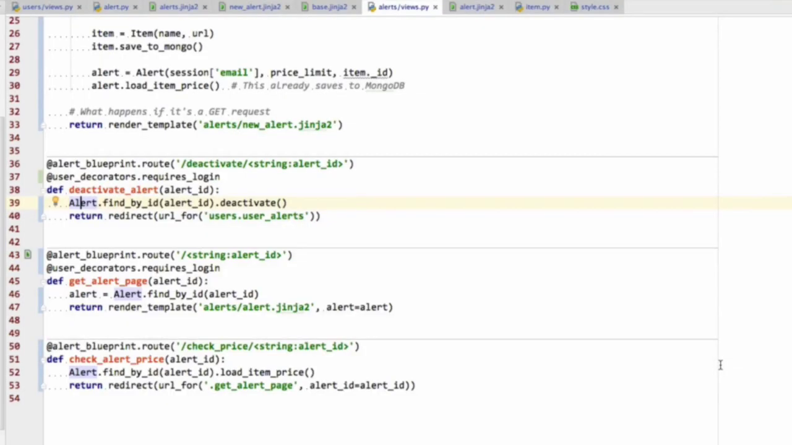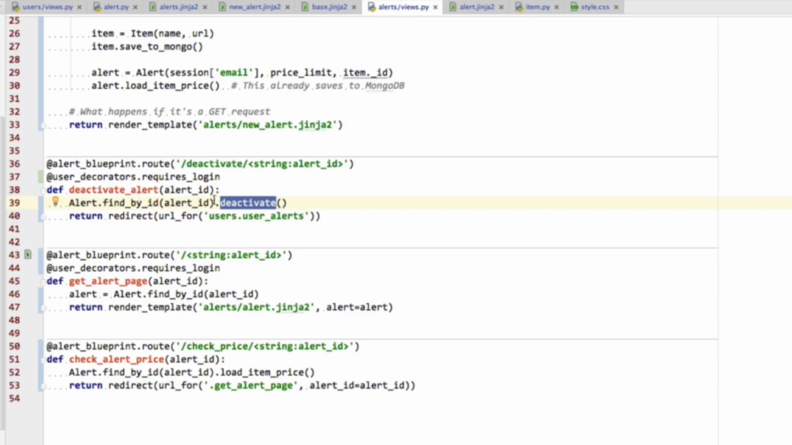So welcome back. In the last video we looked at how to deactivate an alert. The way we did that is simply by finding the alert with the alert ID that we were getting from clicking the button in the alert page, and then calling the deactivate method. We had to add another property to the alert called self.active, and the deactivate method only sets that to false and then saves the alert to the database.